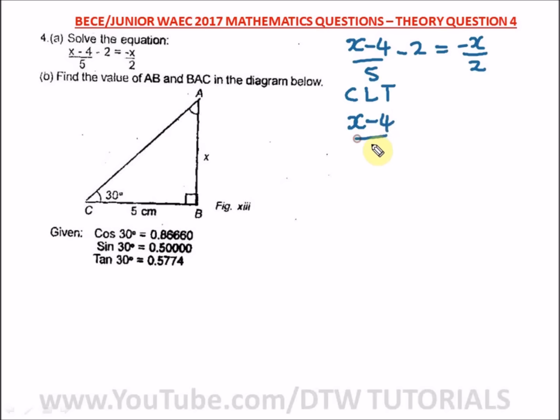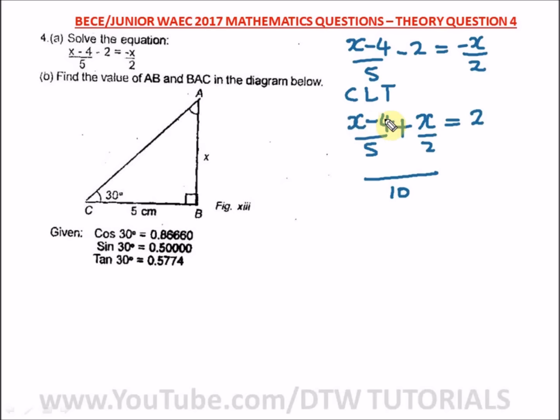So we have what? X minus 4 over 5. Taking minus x over 2 to this side will be what? Plus x over 2. Taking minus 2 to this side will be what? Plus 2. So we can leave 2 to stand alone. All right? So from here, what do we do? Let's look for the LCM. So what's the LCM of 5 and 2? That will give us what? 10. And 5 in 10 is 2.